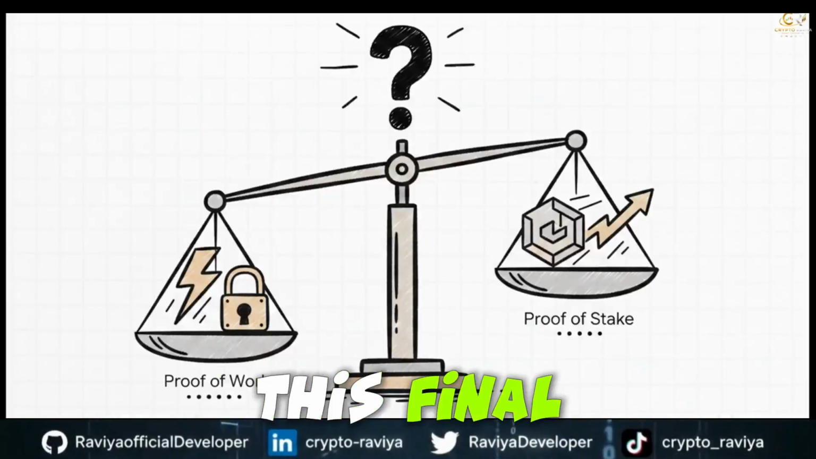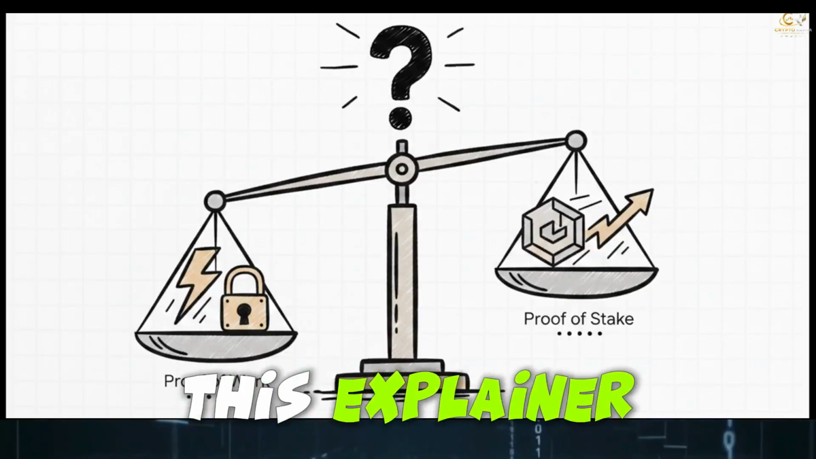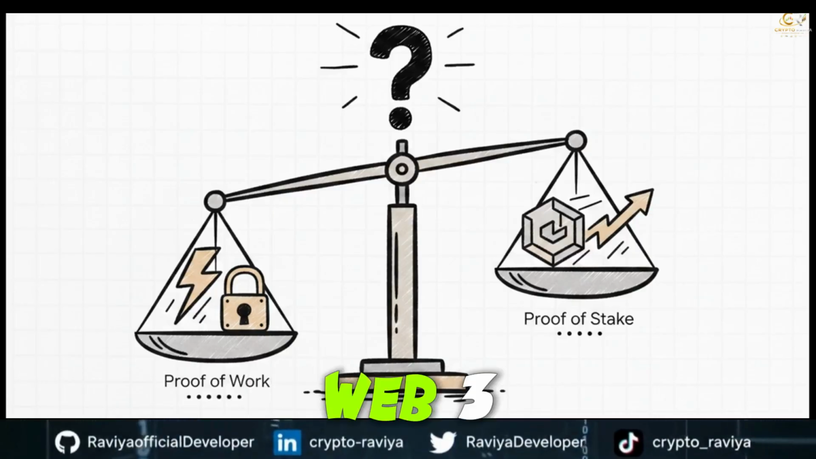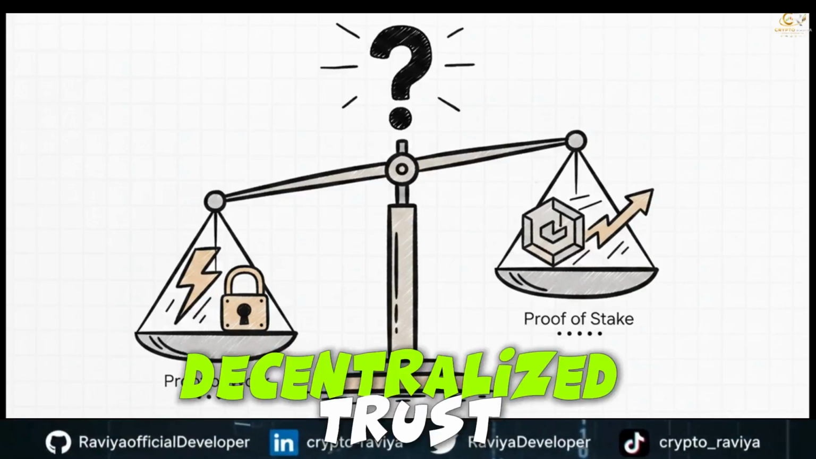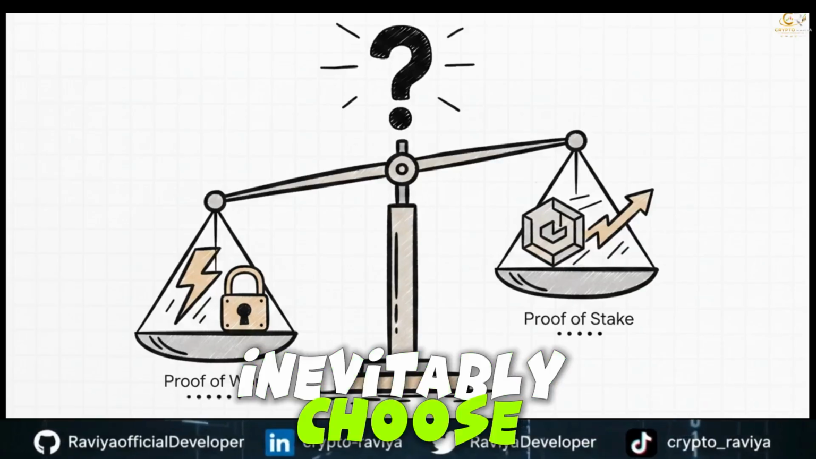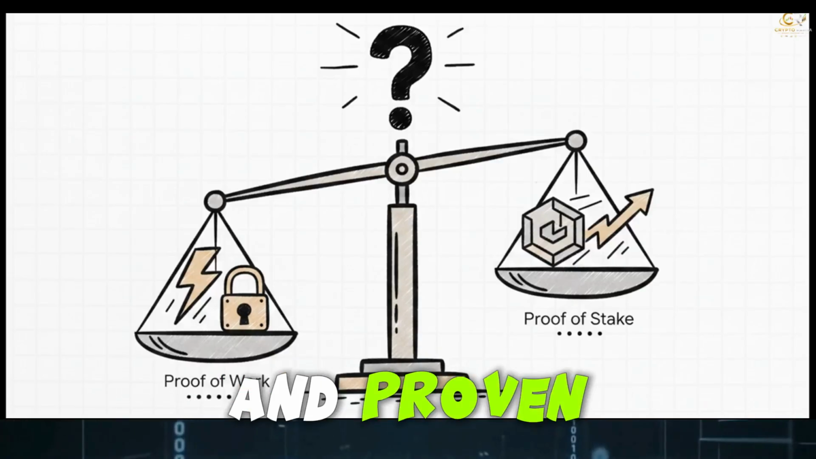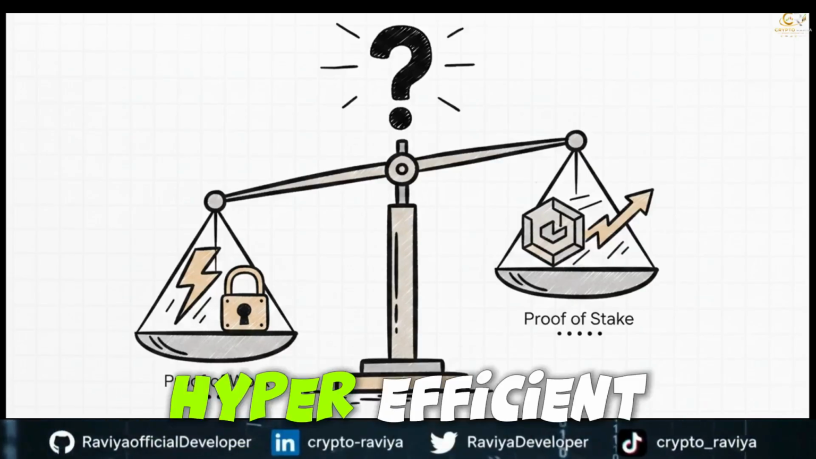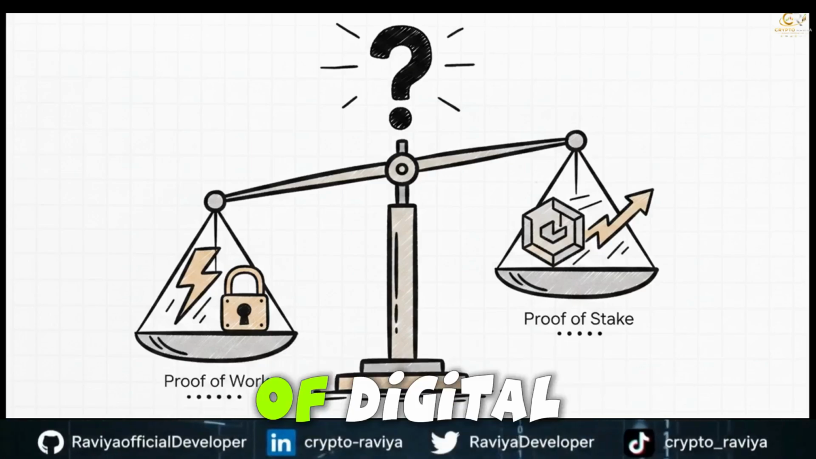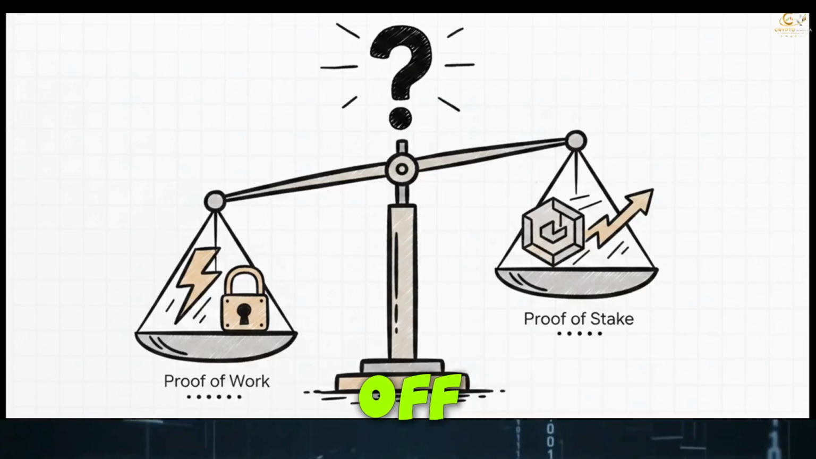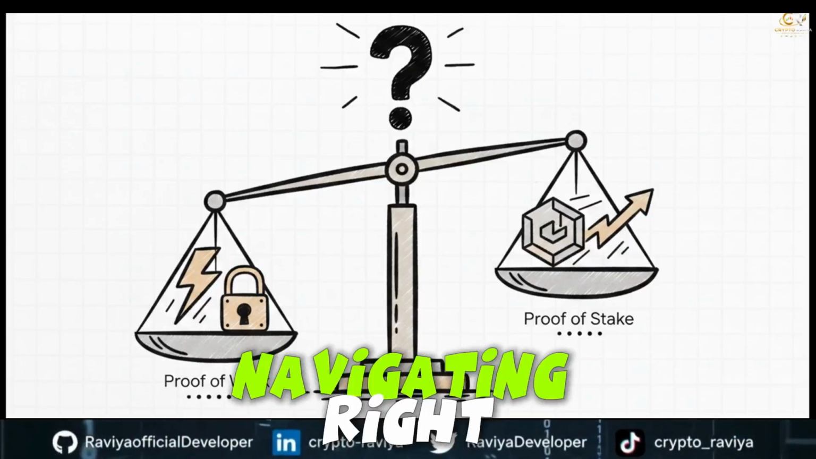Which leaves us with this final, provocative thought to take away from this explainer today. As we continue to scale Web3, what is the true price of decentralized trust? Must we inevitably choose between the raw, decentralized, and proven security of physical electricity or the hyper-efficient yet potentially centralized power of digital capital? It's a fascinating trade-off, and it's exactly what the tech world is actively navigating right now.